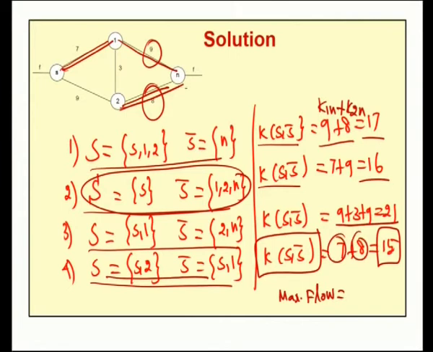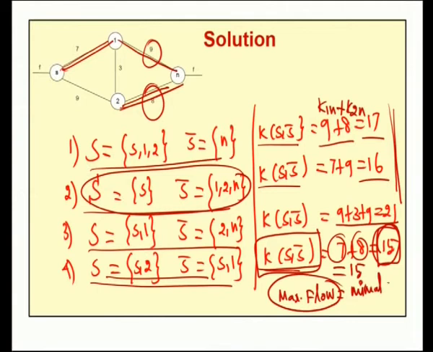Now, this network diagram has only 4 possible cuts. Among all cuts, the final cut has the minimum capacity, which is 15. Therefore, for the given network diagram, the minimal cut value is 15. Now, by the Maxflow-mincut theorem, the maximal flow of a given network diagram is the value of the minimal cut. So, here the minimal cut value is 15. Therefore, for the given network diagram, the maximal flow is 15.